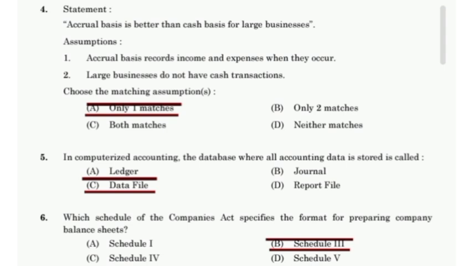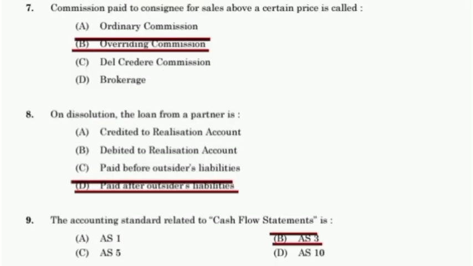In computerized accounting, the database where all accounting data is stored is called data file. Which schedule of the Companies Act specifies the format for preparing company balance sheet? Schedule 3. Commission paid to consignee for sale above a certain price is called overriding commission. On dissolution, the loan from a partner is paid after outsiders' liabilities. The accounting standard related to cash flow statement is Accounting Standard 3.